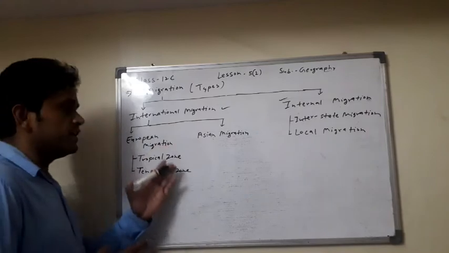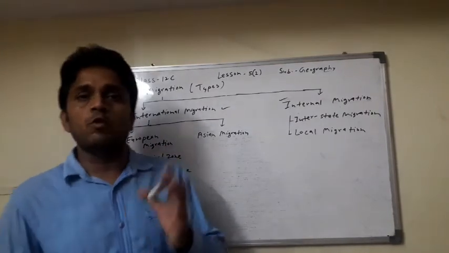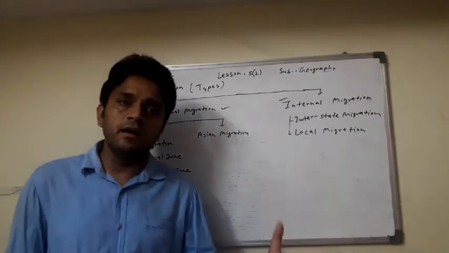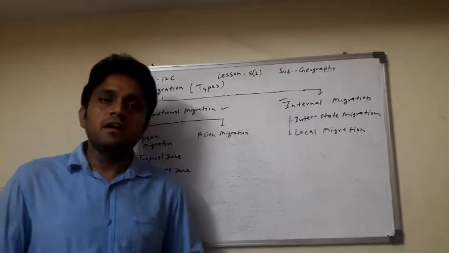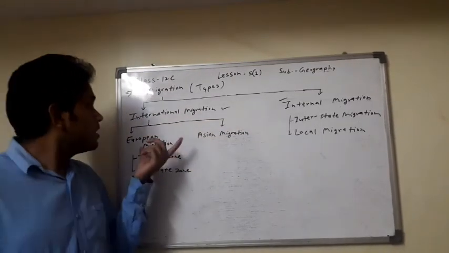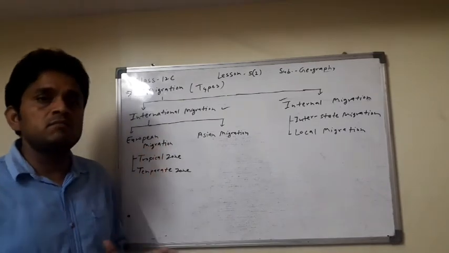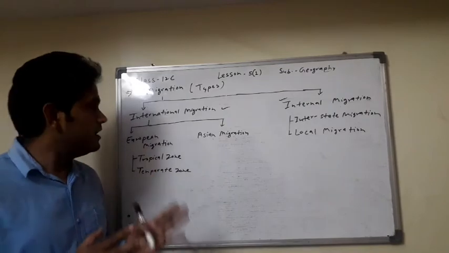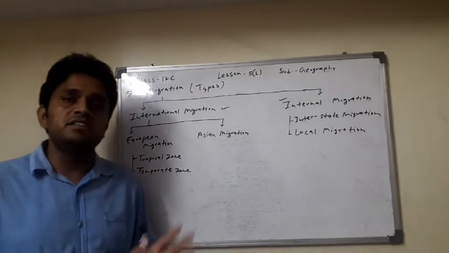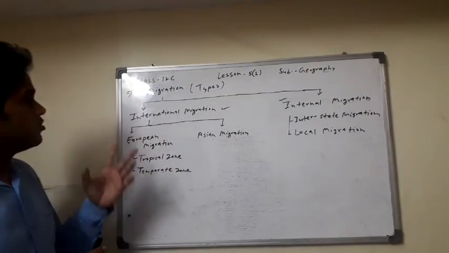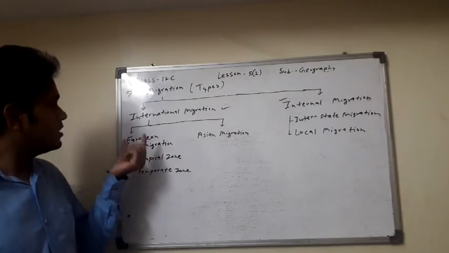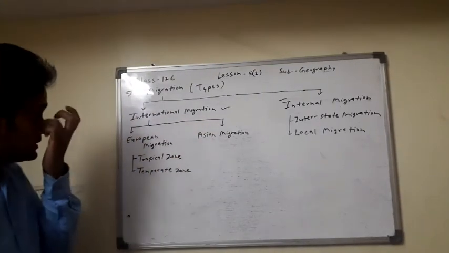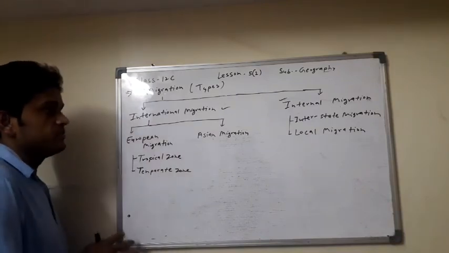Here, maximum people settle from European countries to other countries, and people settle from Asian countries to other Asian countries and to other countries. That is international migration. The maximum migration in the world is from European and Asian countries. So the current of international migration depends on European migration and Asian migration. First of all, we discuss European migration.